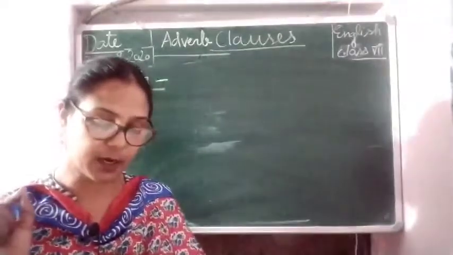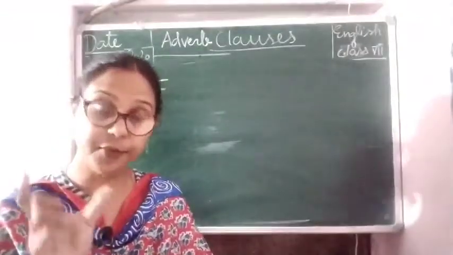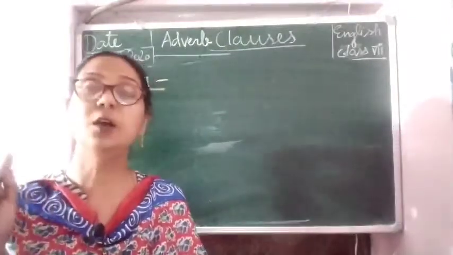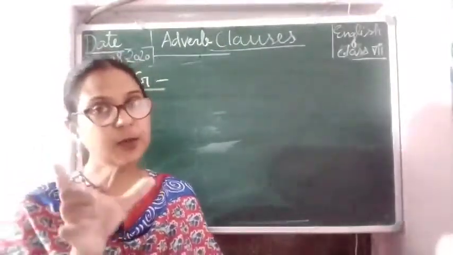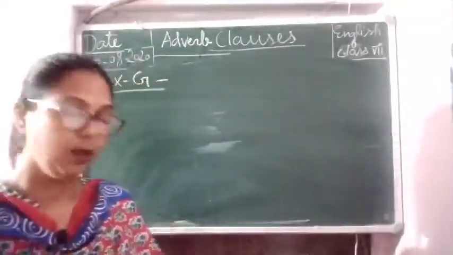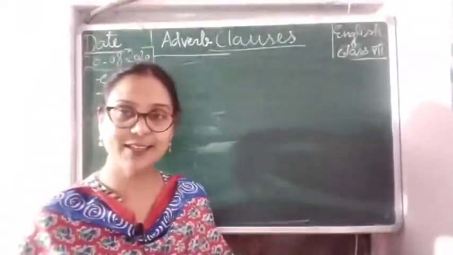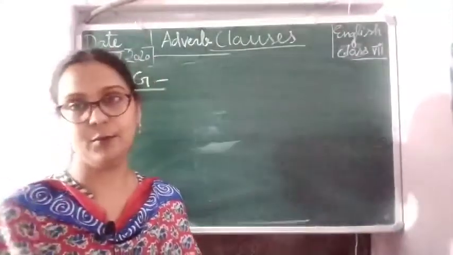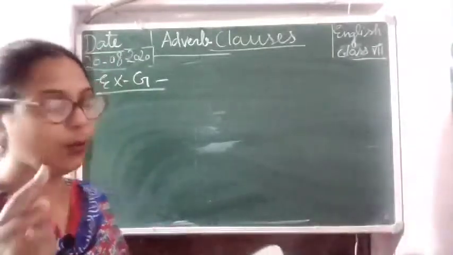On his return home. This is an adverb phrase. On his return home, Jeet visited the grocery store. So we are going to change the adverb phrase. How are we going to write? When he was returning home.